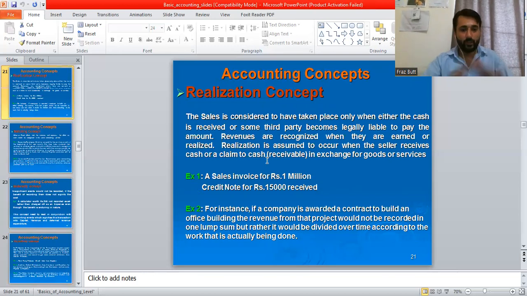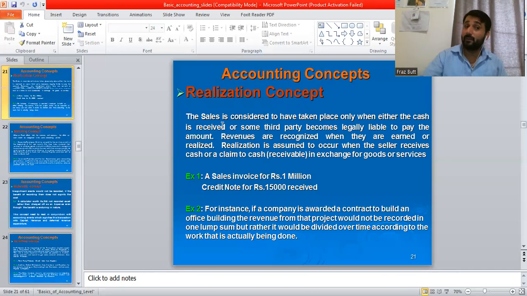Realization concept. Do I need to read it, or should I read it? The sale is considered to have taken place only when either the cash is received or some third party becomes legally liable to pay the amount. Realization means, like when we say you realized it's raining, it means when we come to know. Only when the sale has happened and I receive the cash, I will record it.